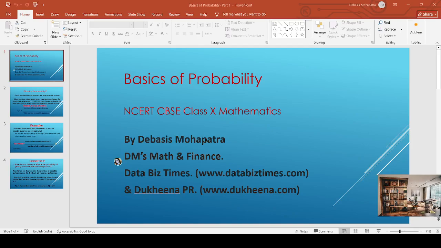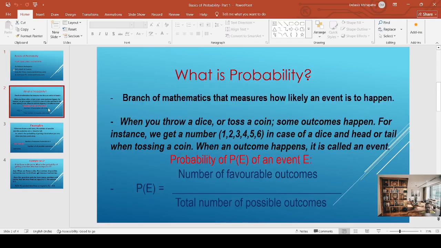Today we'll take up one of the most important chapters of the CBSE board exam, that is probability. Probability is a very important and very scoring chapter in which multiple questions come in the board exam. So there should be clarity from the beginning so that students can score really well in this subject. Let's first understand what is the meaning of probability.